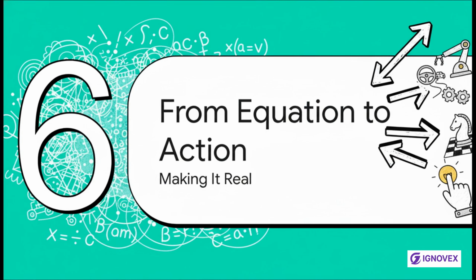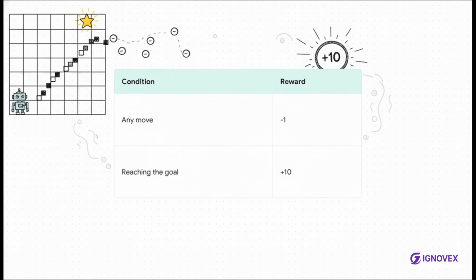Okay, so that's the theory. But how does all this abstract math actually teach an AI to do something useful in the real world? Let's try to make it a bit more concrete. Let's use a classic example, a grid world. Just picture a robot on a grid trying to get to a goal. To encourage it to find the shortest path, we'll give it a small negative reward, like -1, for every single step it takes. But when it finally reaches the goal, it gets a big positive reward, like +10.